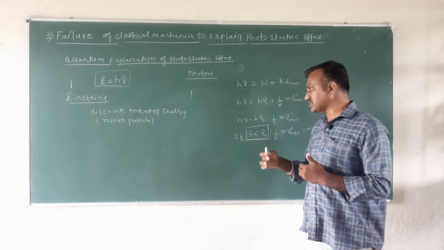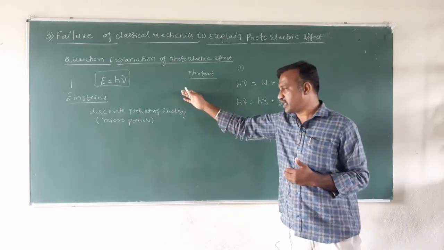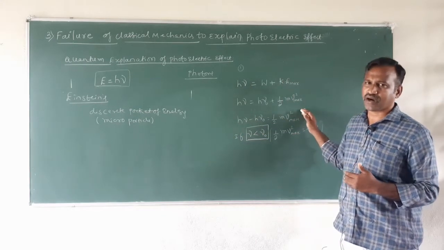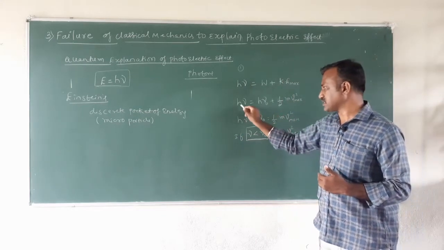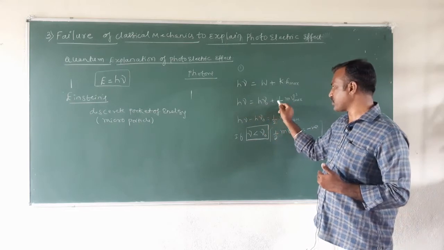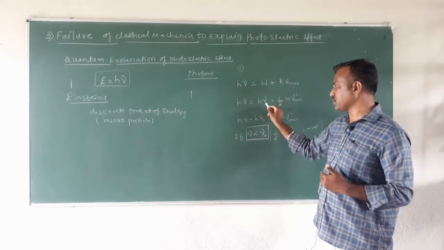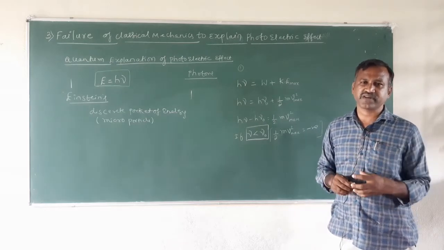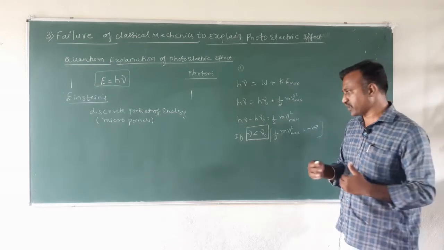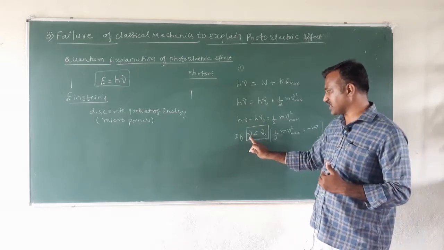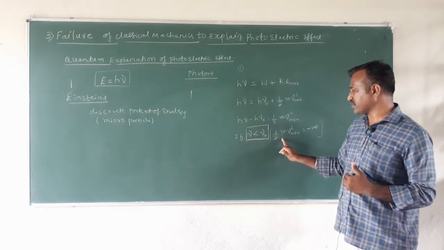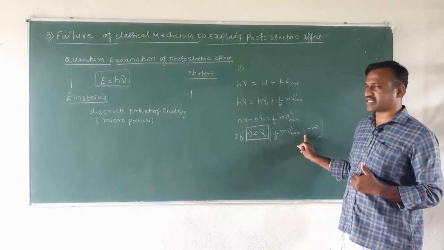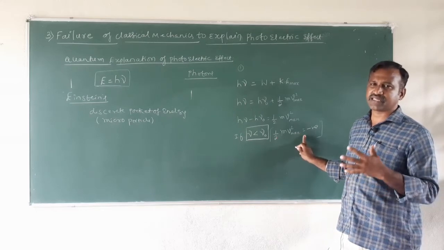Now Einstein uses the quantum theory and gives an equation: h into nu is equal to h into nu naught plus half m v square, where h into nu naught is known as the work function of the metal. This work function is different for different materials. If I pose a condition that nu is less than nu naught, then half m v square, that is the kinetic energy, will be negative, which is impossible.